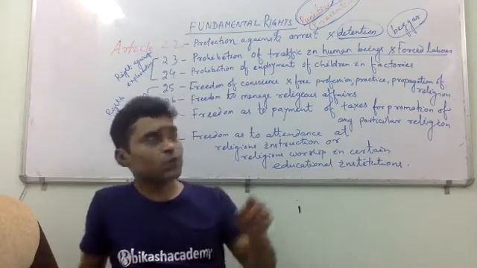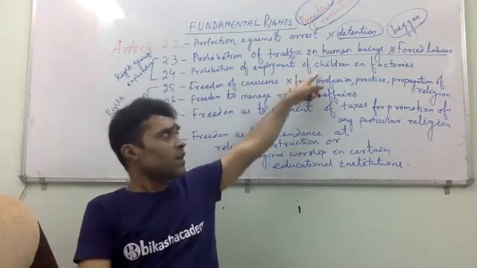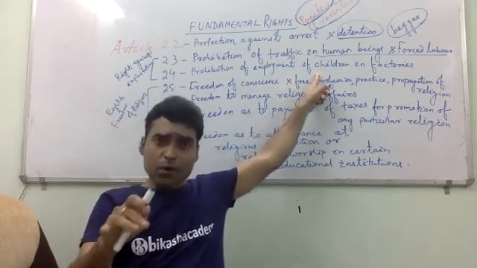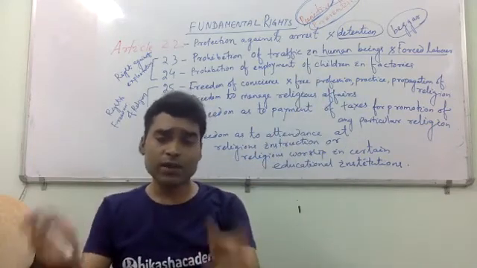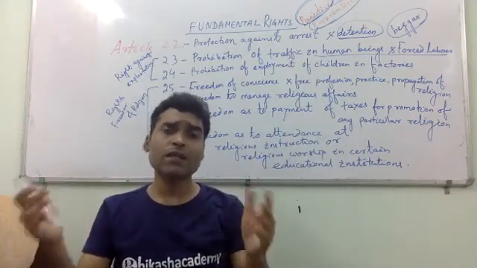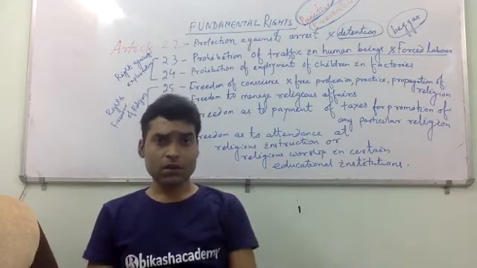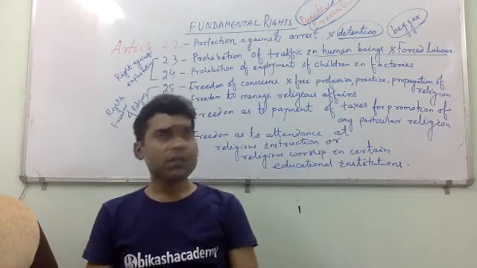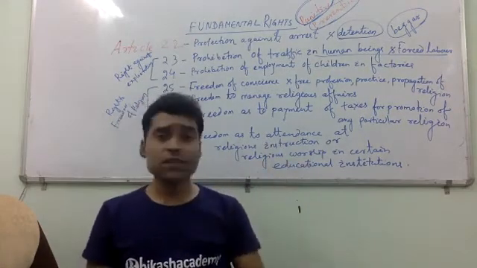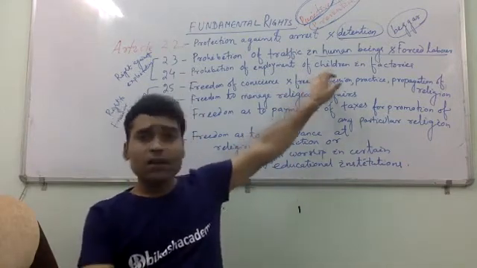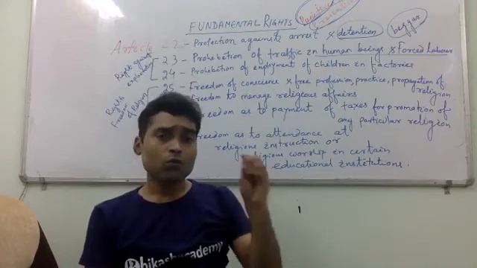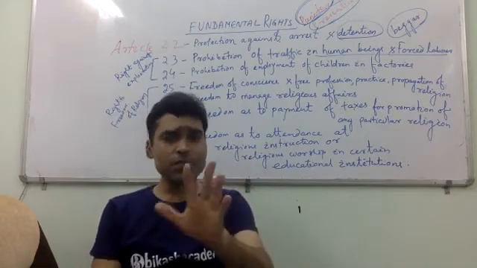Under this Article 24, children should not be employed or work in industries, factories, or any hazardous organization, when there is life threat and dangerous work going on. This is the point you have to remember.